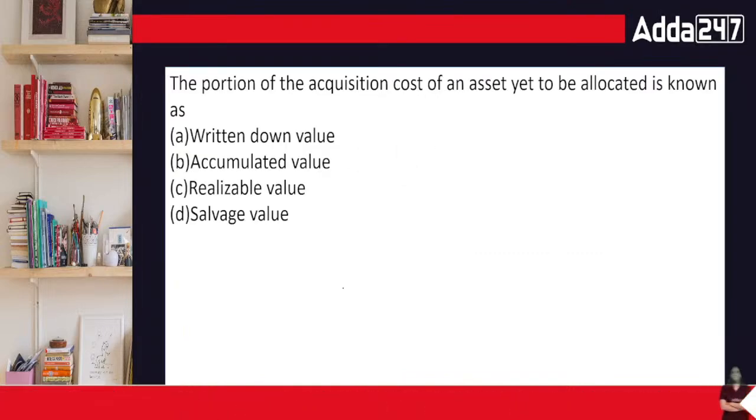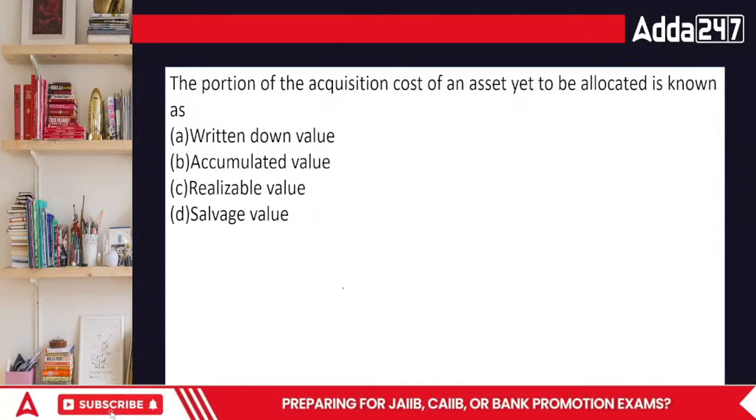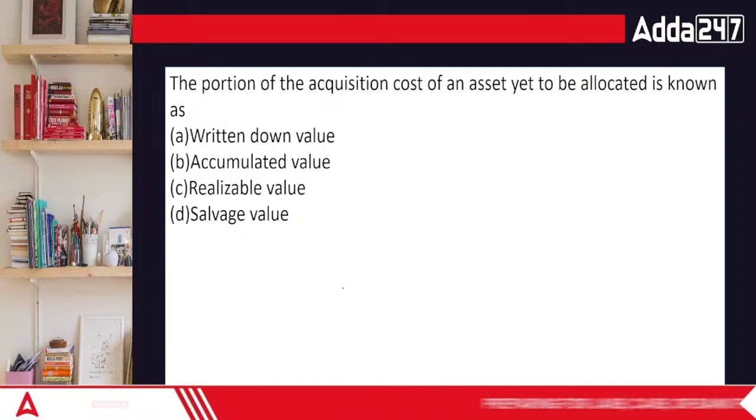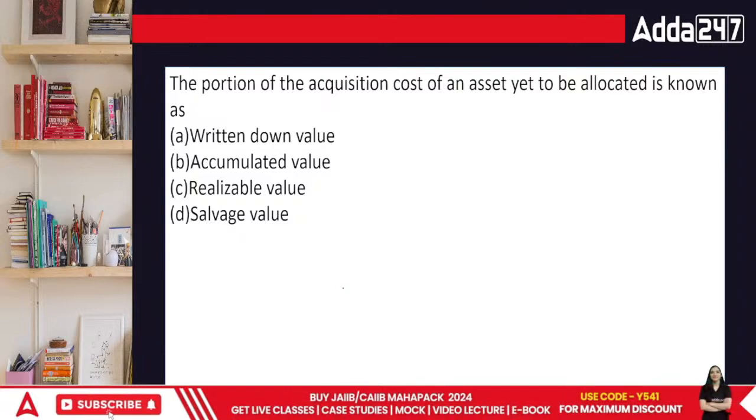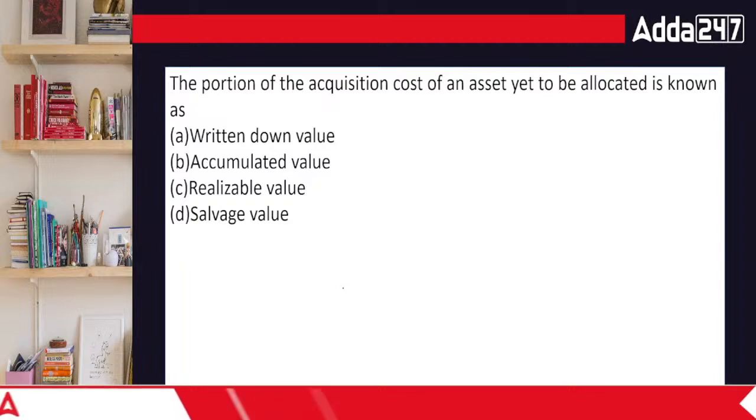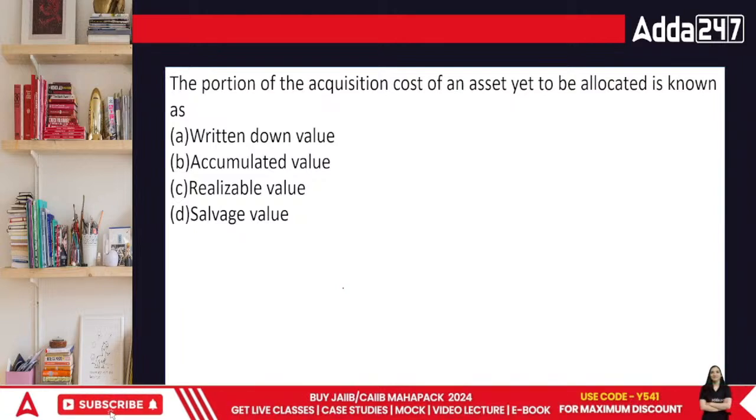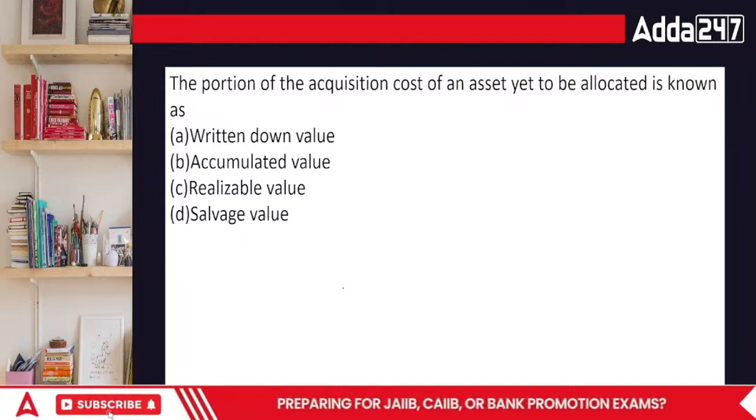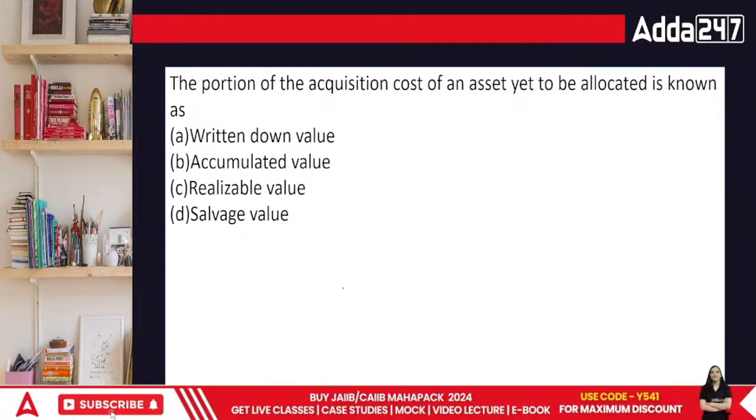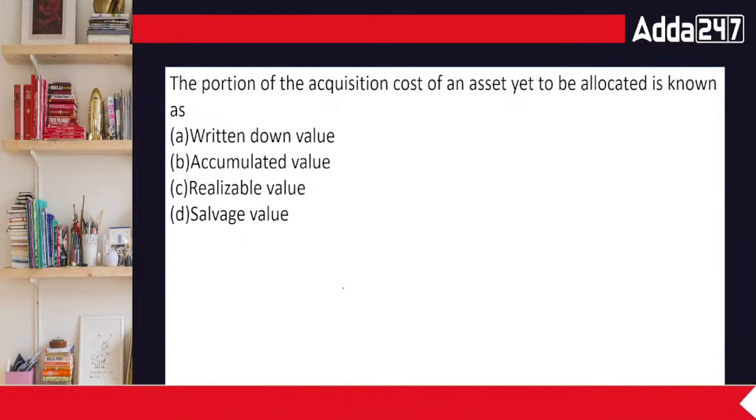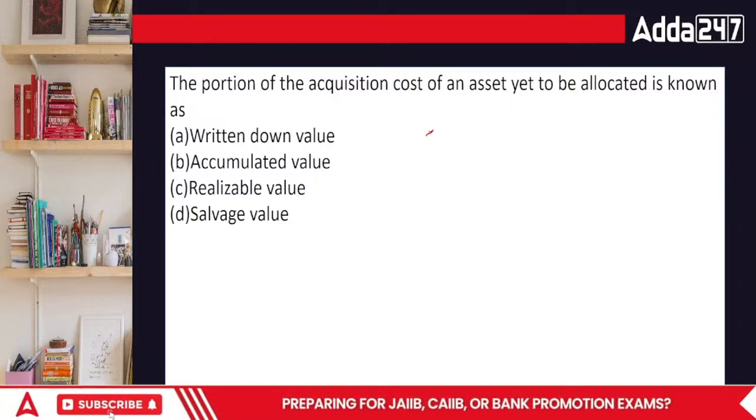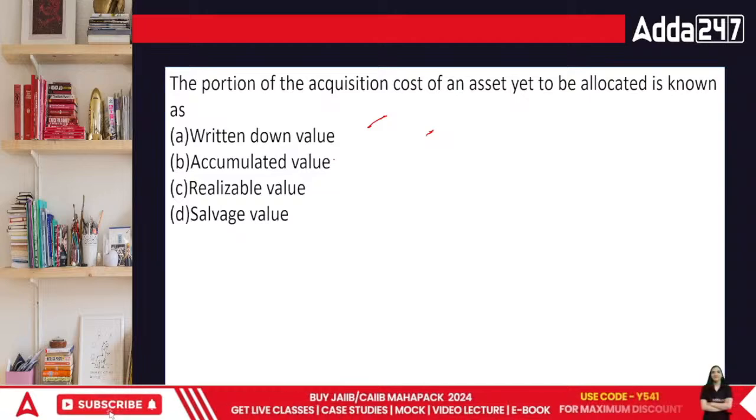Next, the portion of the acquisition cost of which asset is yet to be known as: the written down value, accumulated value, realizable value, or last is salvage value. What's going to be the answer? The portion of the acquisition cost. Acquisition matlab purchase cost, right? Which is to be included? Written down value, accumulated, realizable, or the salvage value.